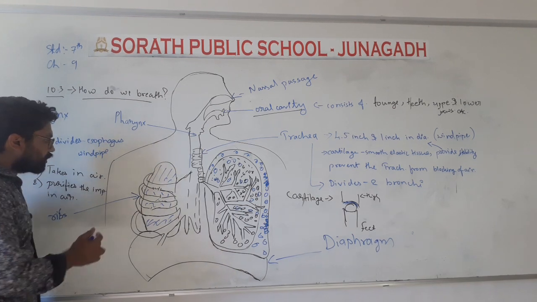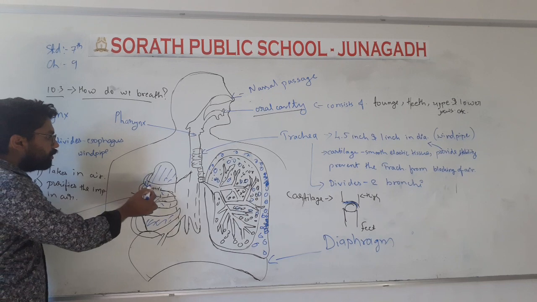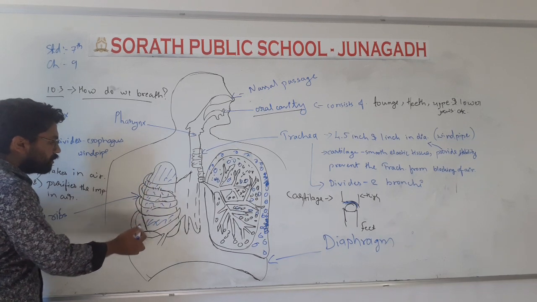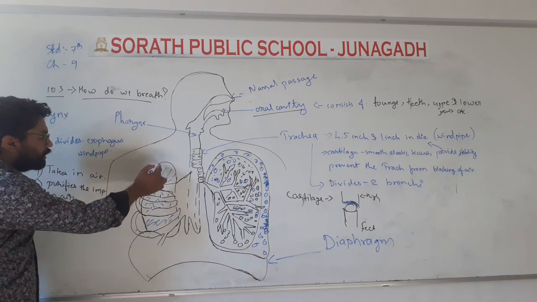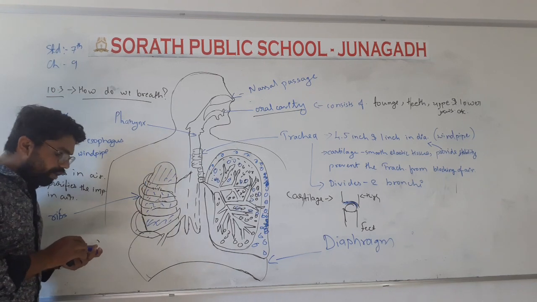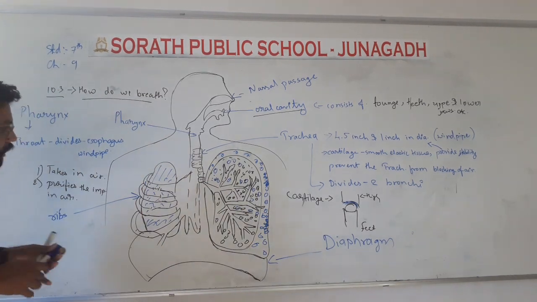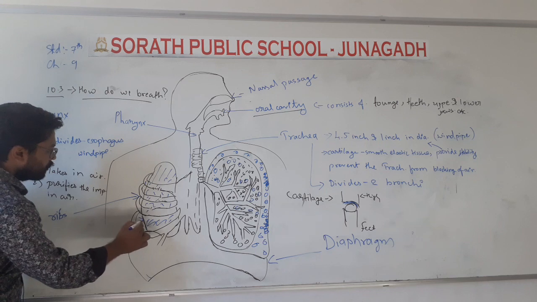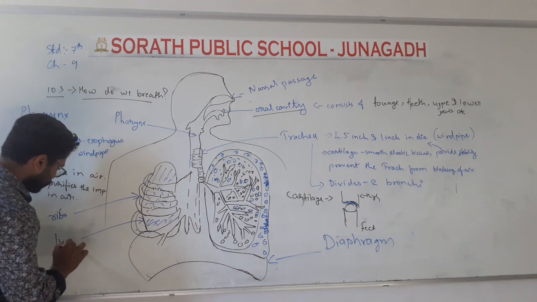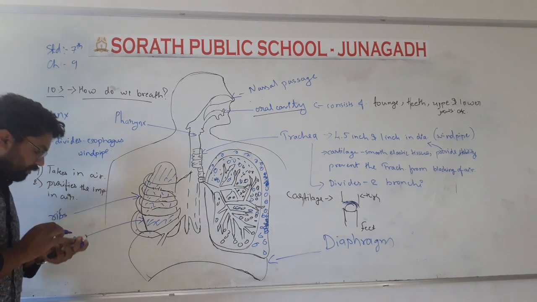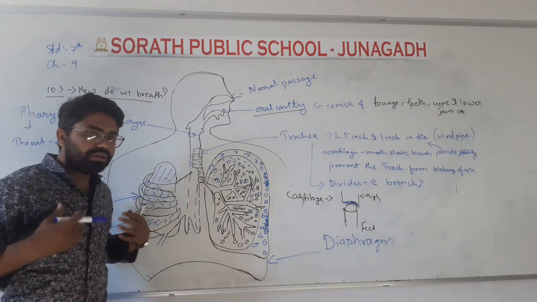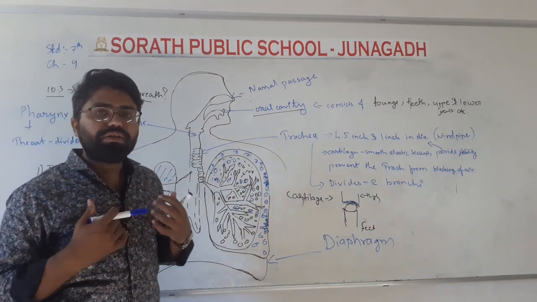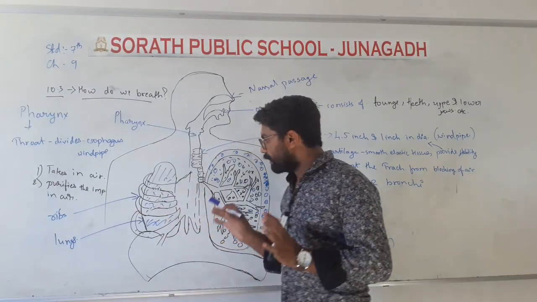All these things are made up of bones. And there is a presence of the lungs, and they are covered by our rib cage. Okay, by the bones.